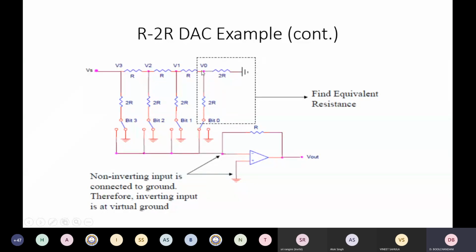To find the corresponding voltage at V0, we'll have to find the equivalent resistance of this network. The non-inverting input is connected to the ground, and the inverting input is at virtual ground, so this is also going to be at ground. What is the equivalent resistance here, and what is the equivalent voltage in terms of Vs?